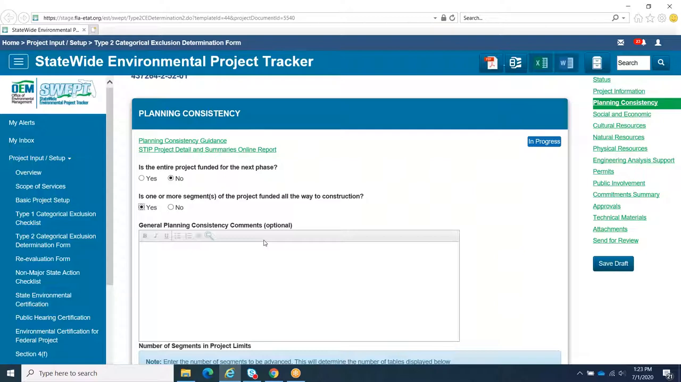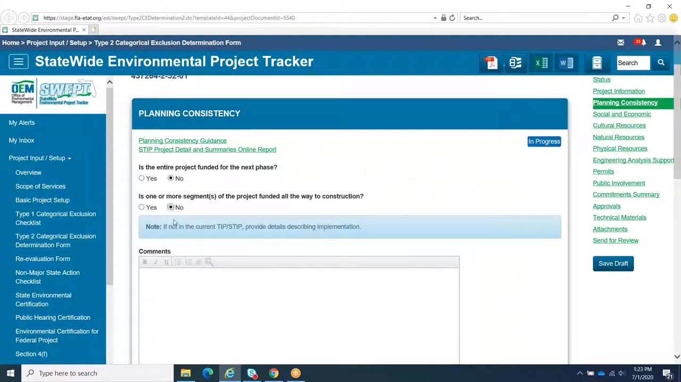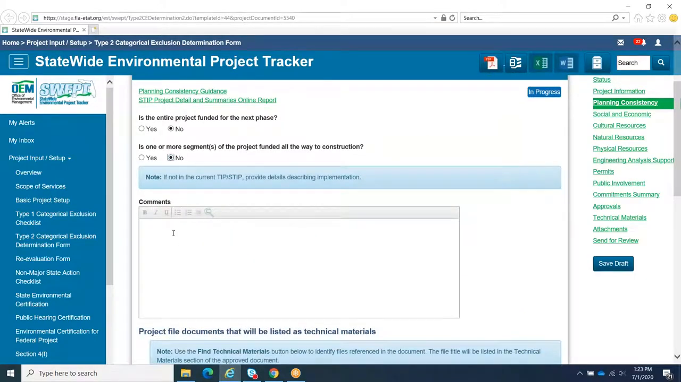If one or more segments are not funded all the way to construction, you will need to provide an explanation as to how fiscal constraint will be demonstrated for the project. Note that in some cases, TIP or STIP amendments may be completed after NEPA approval. However, the NEPA document must provide reasonable assurances that the changes will occur as noted in the commitment section. For now, let's assume the given project is funded for the next phase.